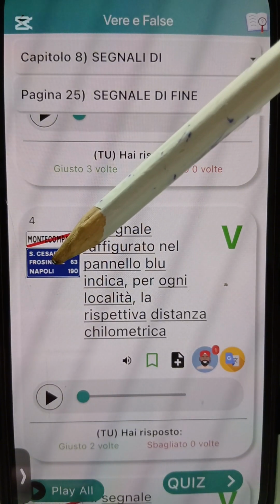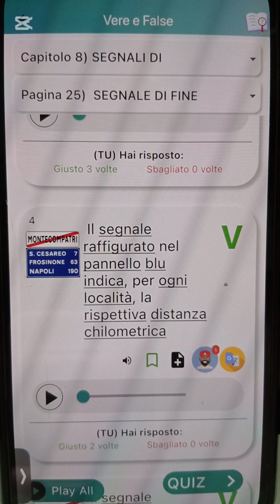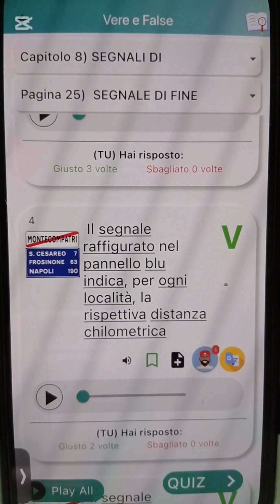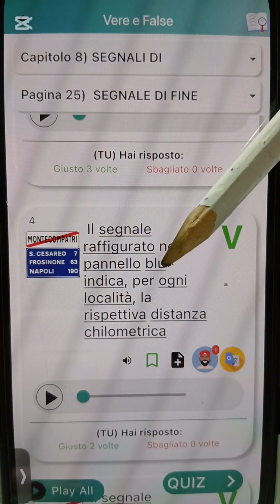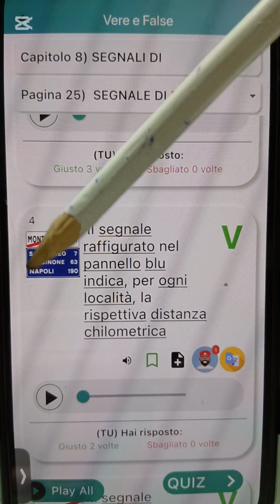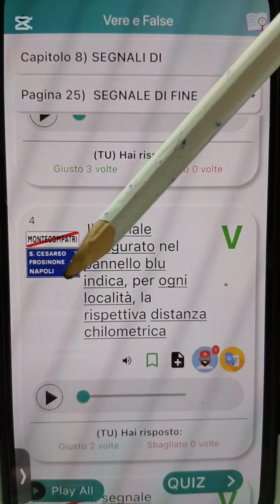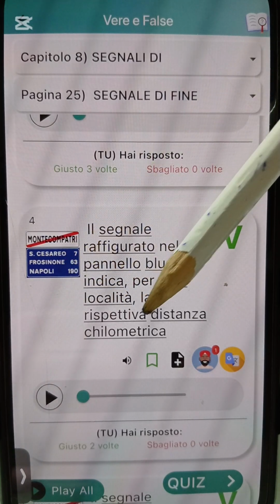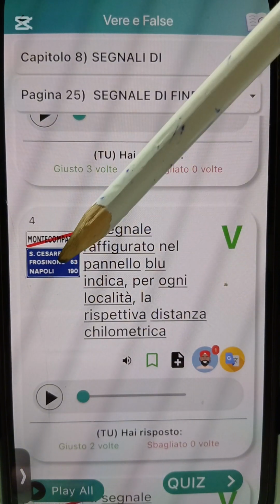For you to get to Frosinone, you go drive 63 kilometers. And for you to get to Napoli, na come far pass, you go drive 190 kilometers. The blue panel indicates for every location the respective distance in kilometers.